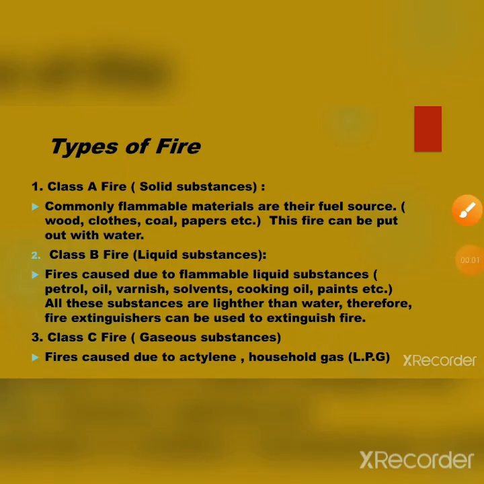Types of fire: Class A fire, solid substances. Commonly flammable materials are their fuel source: wood, clothes, coal, paper, etc. This fire can be put out with water.